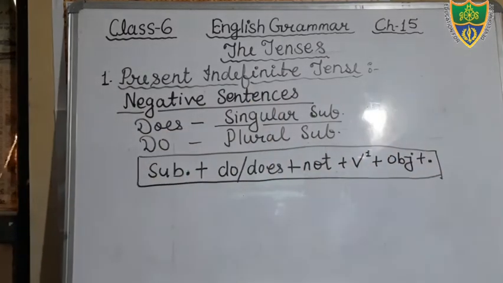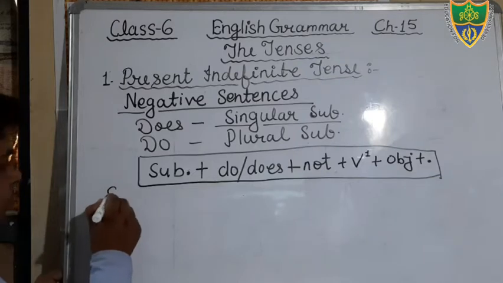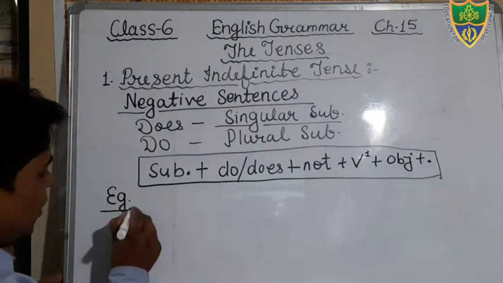Just see, write down this structure. Subject, do/does plus not, then verb first form, then object. Okay, we can see the example also. Just see, we can see the example.